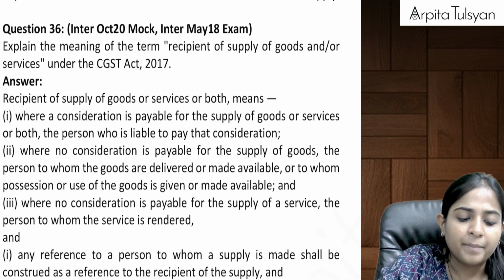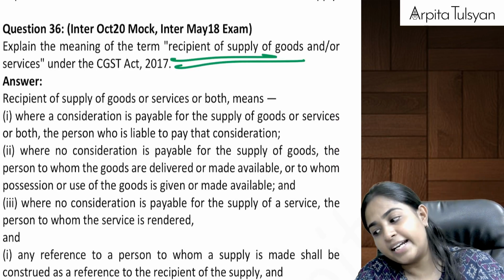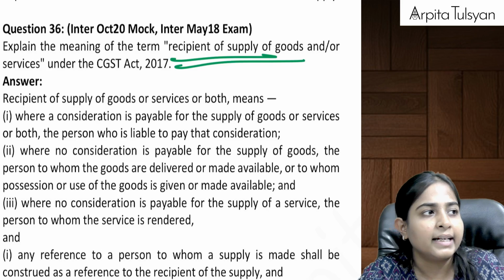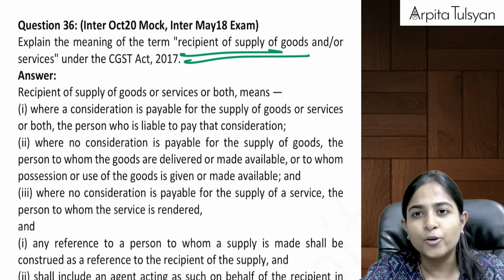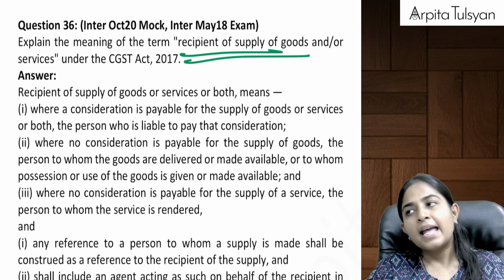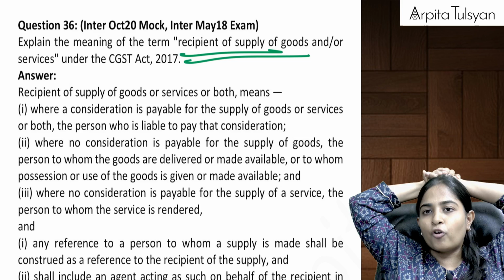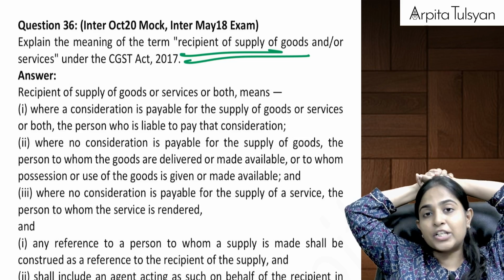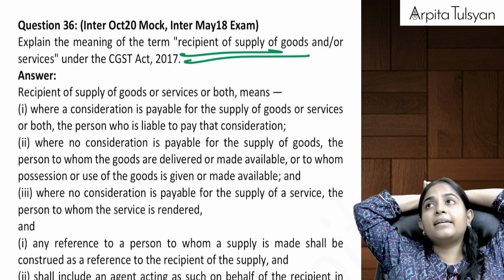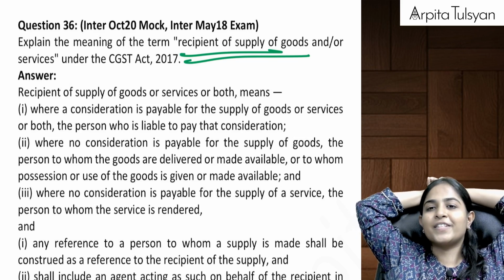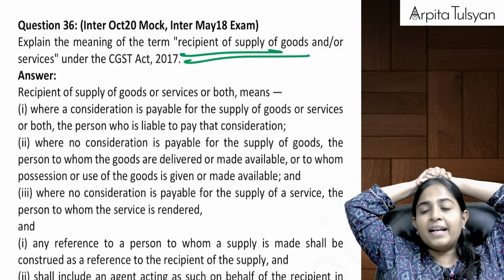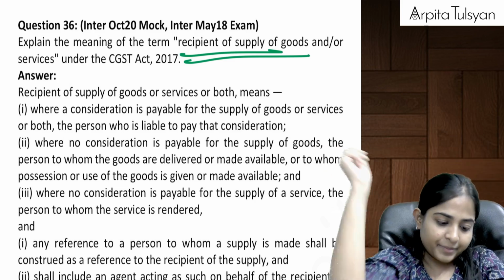Then explain the meaning of the term recipient. We had done this in the definitions part, if you recollect. Do you recollect what was there for recipient? In case of goods or services, whenever there is any consideration involved, the person liable to pay the consideration will be the recipient. And when there is no consideration involved, the person who is actually receiving those goods or services will be considered as the recipient, and it also includes the agent.